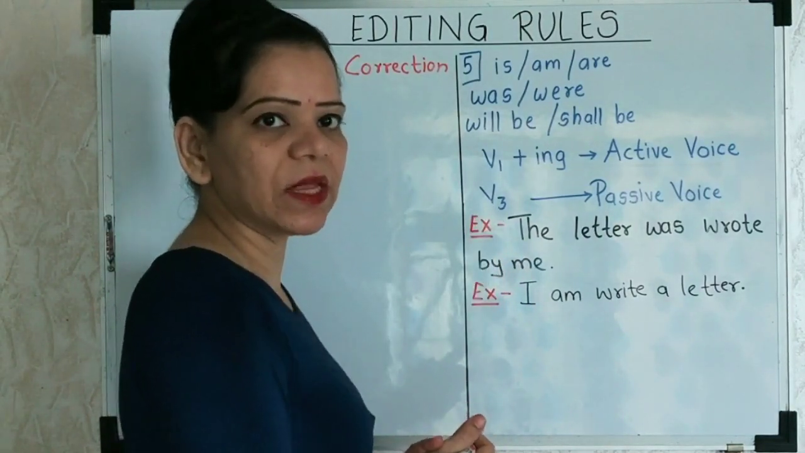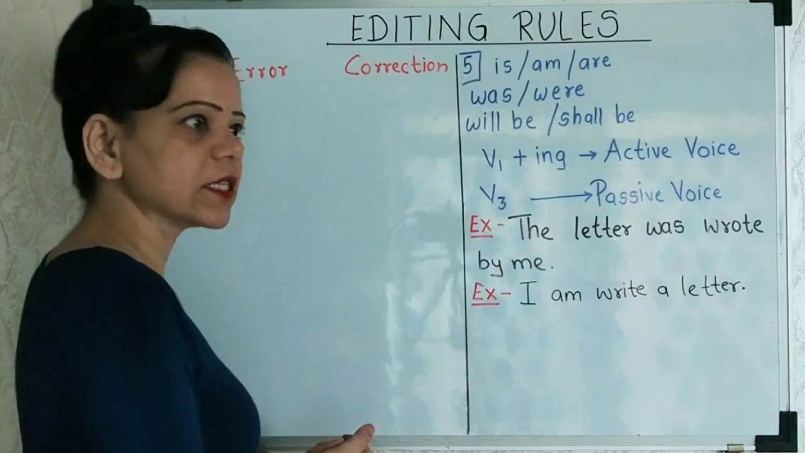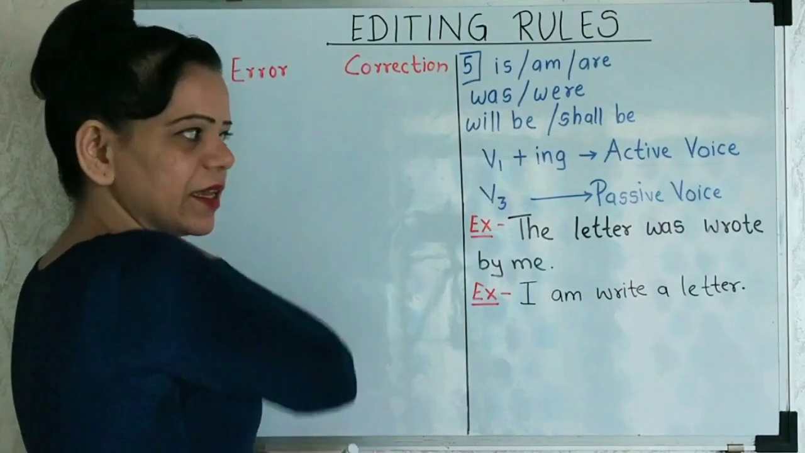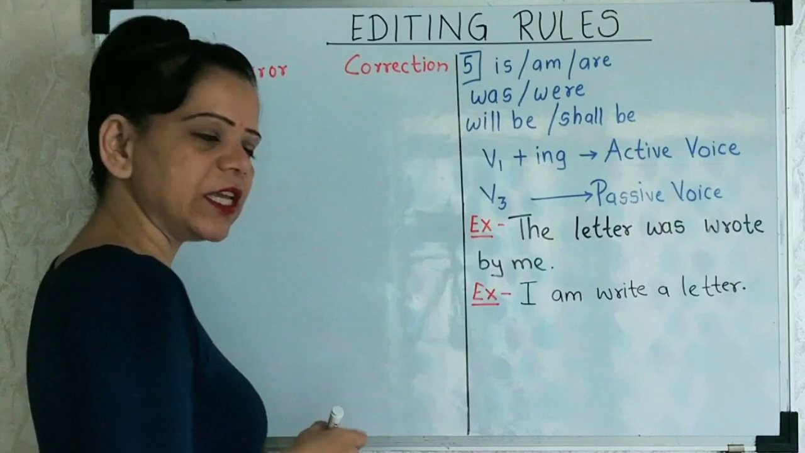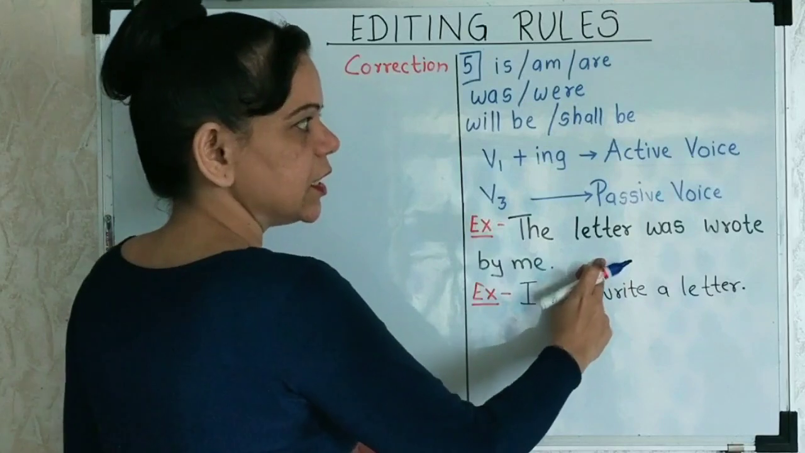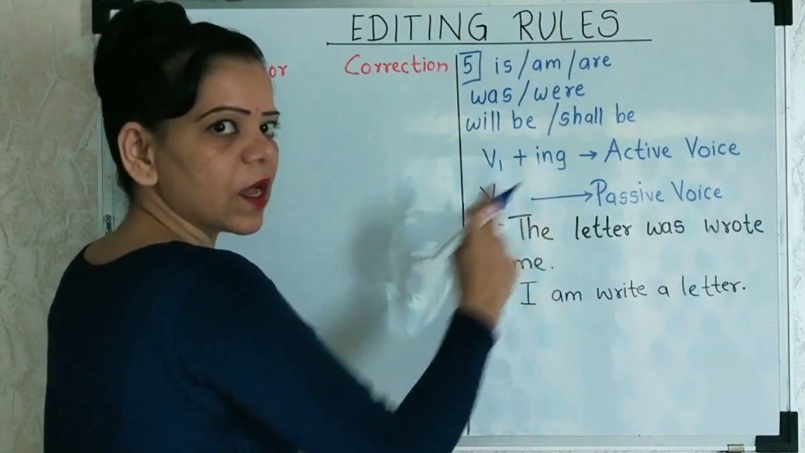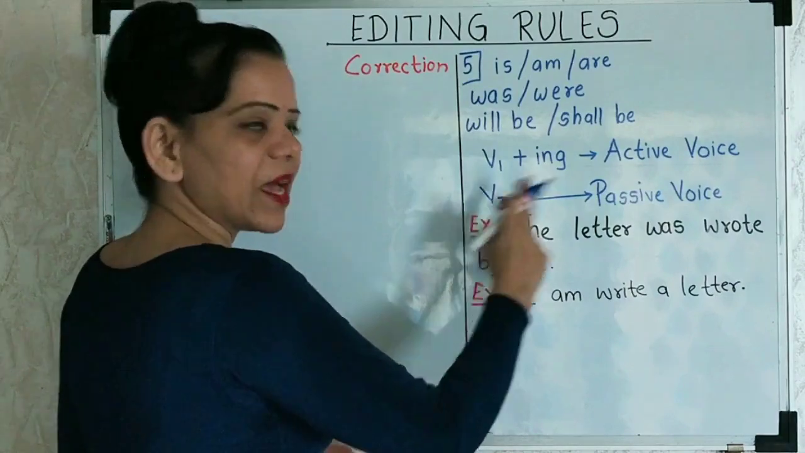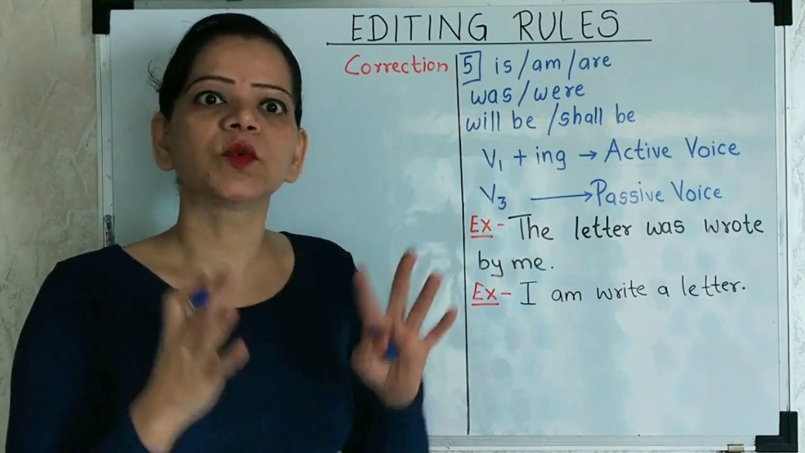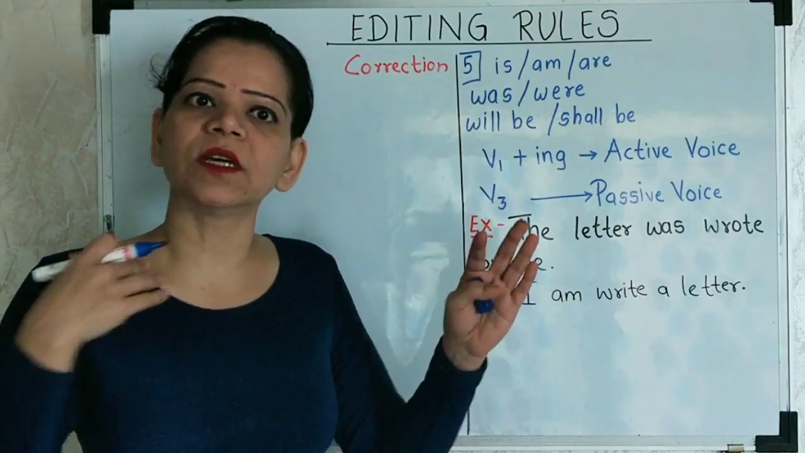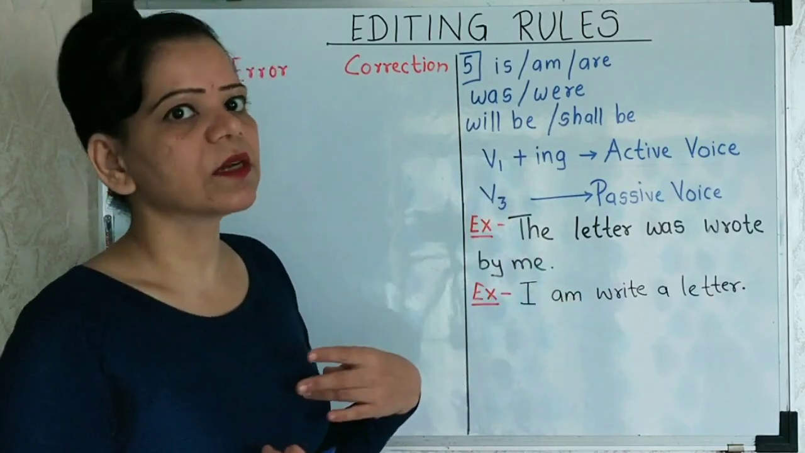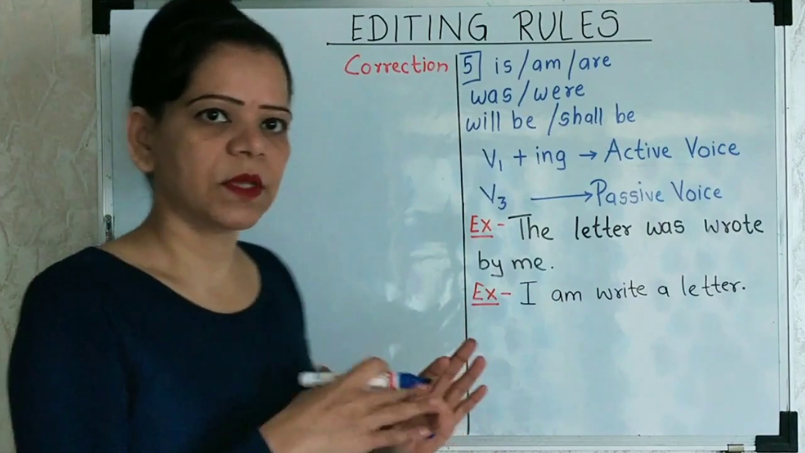Let's check what exactly I mean by that. This type of errors are asked in the exam. So let's check. If the question is, the letter was wrote by me, it's a very clear and very simple error that is done over here, which you can easily detect and note down. What does the rule say? When it is in the active voice, it should have V1 and ing form, and when it is in the passive voice, what do we actually mean by active voice and passive voice? When we begin the sentence with the subject, we start off with the subject, it becomes the active voice. And when you have the subject towards the end in the reciprocal way, that becomes the passive voice, in very simple and easy basic language.